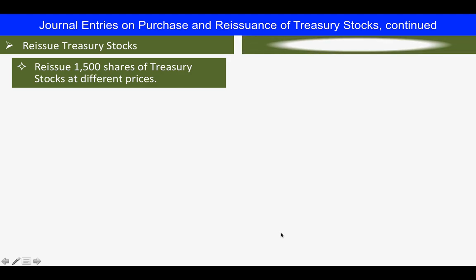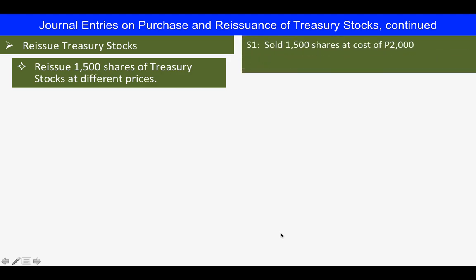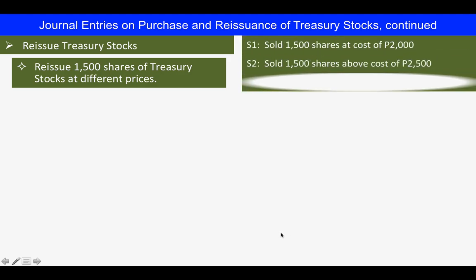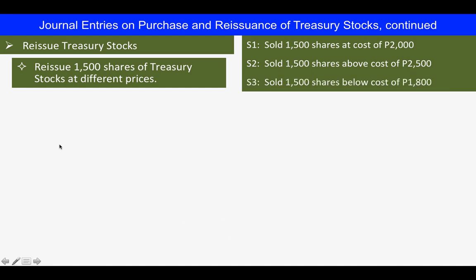Okay, class, we have seen these situations from the previous slide wherein we purchased 1,500 shares of treasury stocks and then reissued them in different situations, the whole number of shares that we have purchased, 1,500.